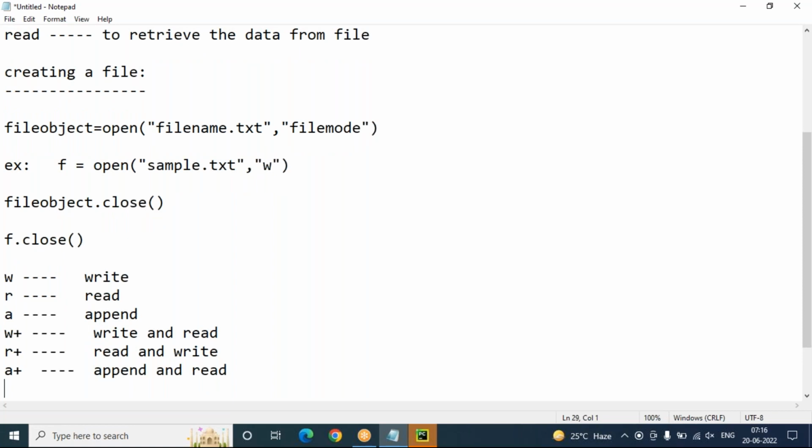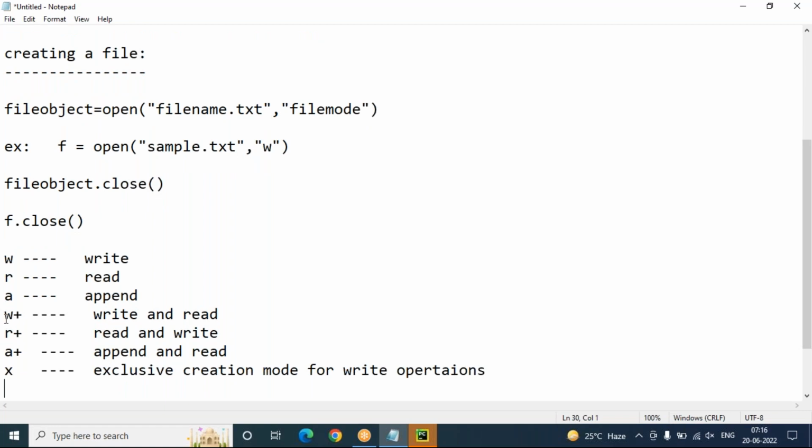So these are the file modes: A plus, R plus, W plus, and there is the X mode, the exclusive creation mode for write operations. According to the operation you want to perform, we have to use the corresponding mode of the file.